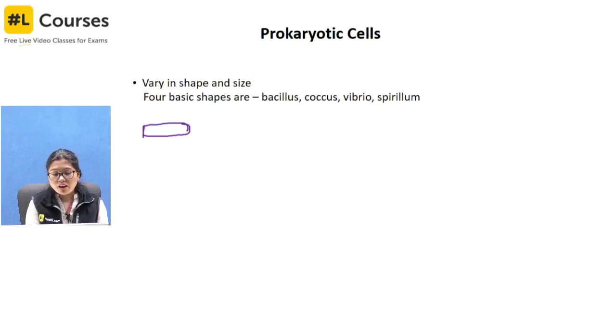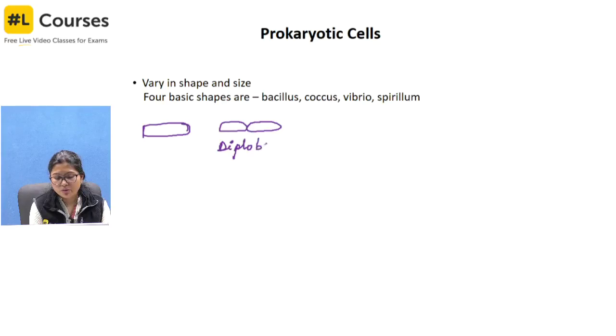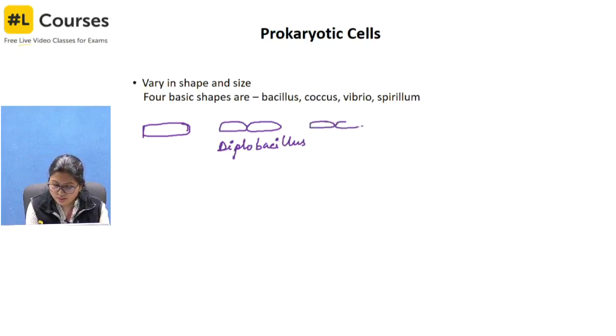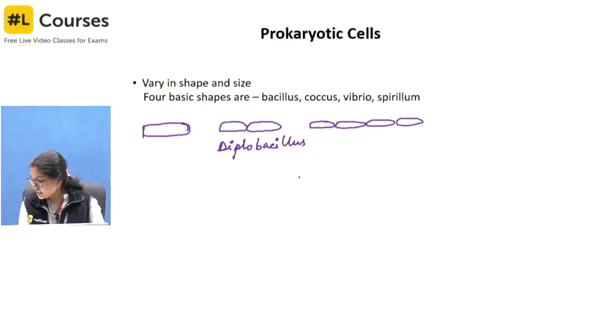Okay, now if the same thing becomes double, so a prefix is added, that is diplobacillus. Okay, if the same thing is present in the form of a chain, make a chain, so that will be called streptobacillus.